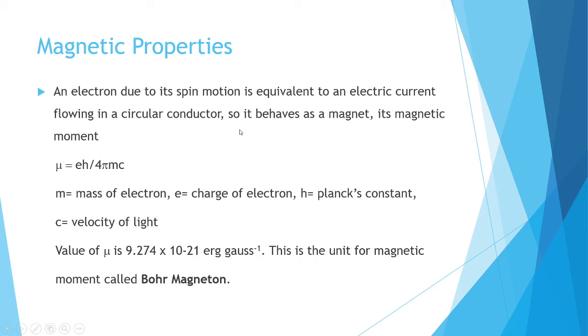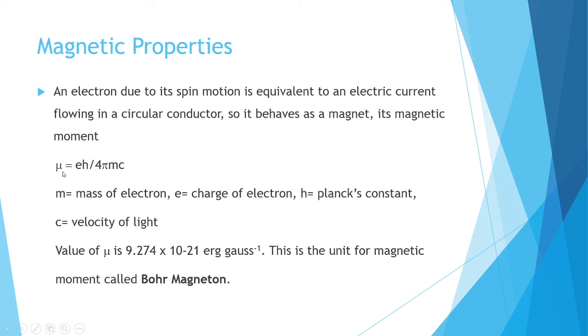You know, this electron has got spin motion. It spins in clockwise direction and in anti-clockwise direction. That means due to its spin motion, it behaves as a circular conductor. So it behaves as a magnet because it can create a magnetic field. This is due to the spinning nature of the electron. So since it behaves as a magnet, it has got magnetic moment.